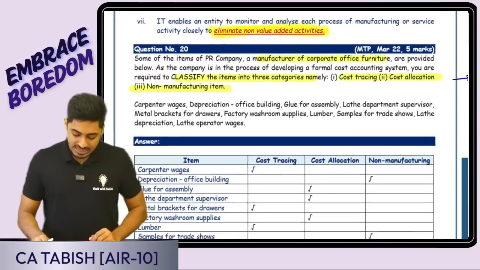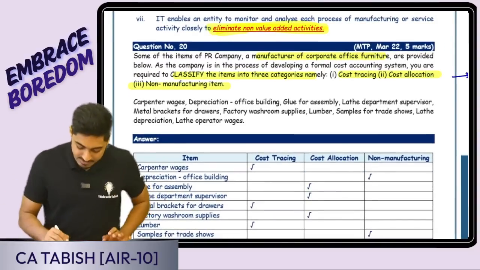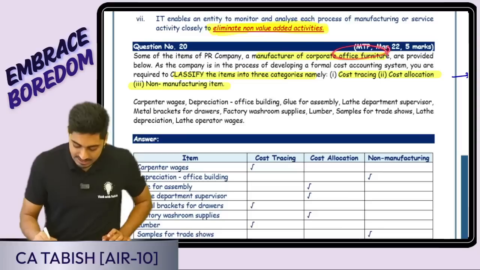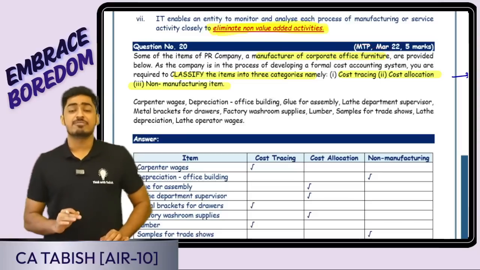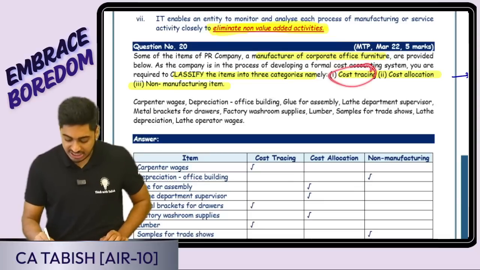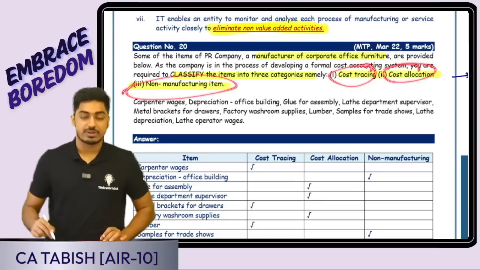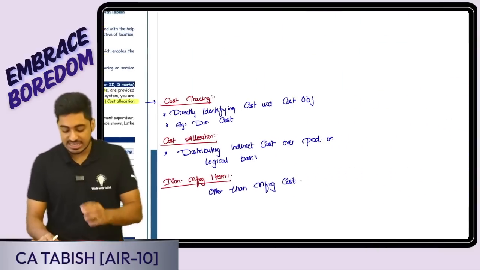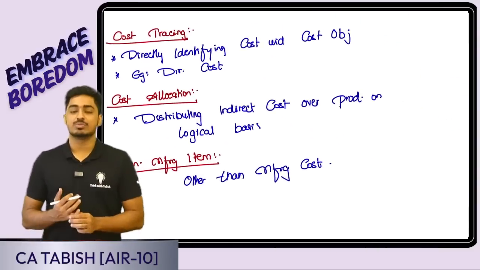Now, the next question: there is a company which is manufacturing office furniture. They say some costs are there. I have to bifurcate these costs into cost tracing, cost allocation and non-manufacturing items. Before that, I have to understand what exactly cost tracing, cost allocation and non-manufacturing are.